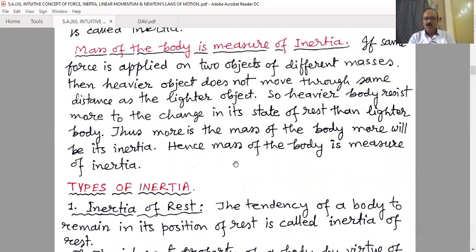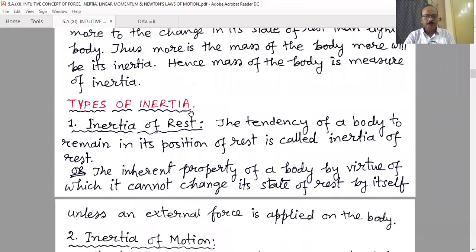And it is our daily life experience also. If we want to stop a heavy moving object, we have to apply a greater amount of force. Even when it is at rest, if we want to bring it in motion, a heavy object requires a greater amount of force. That means it will resist the change of state more. Therefore, we can say mass of the body is the measure of inertia. A more massive object possesses more inertia property.